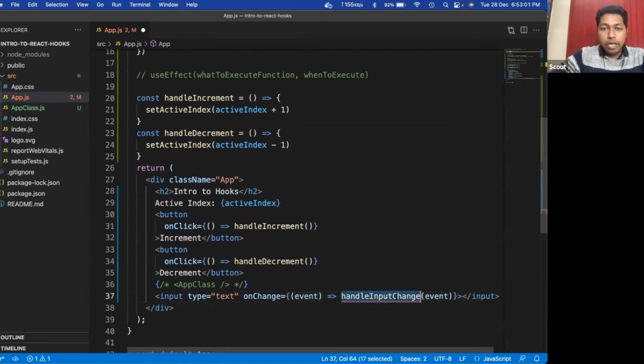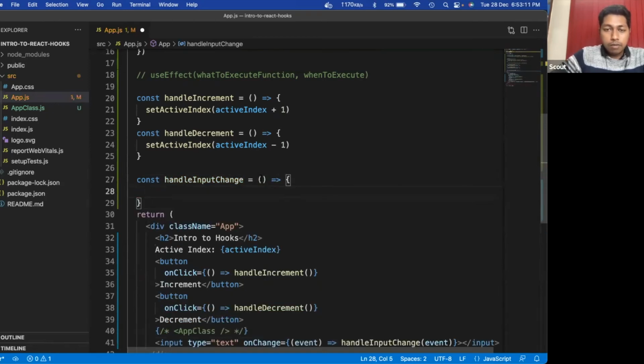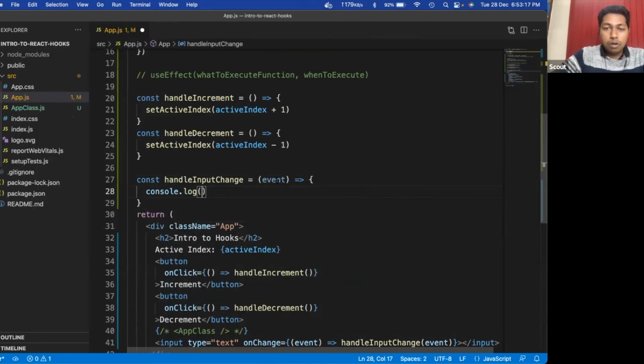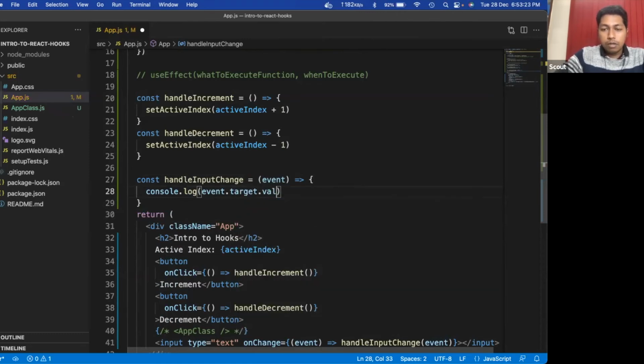So here I will define this function, const handleInputChange. Let's define it as an arrow function. This is the event, and let's do a console log here for event.target.value.